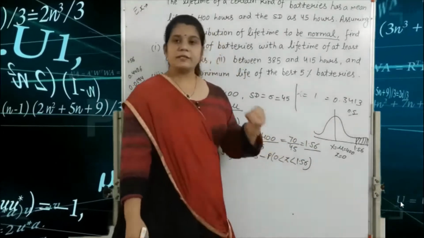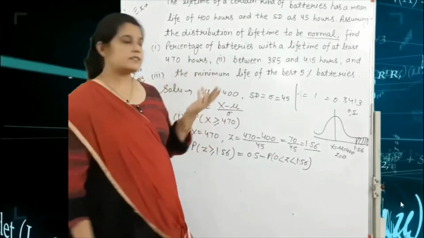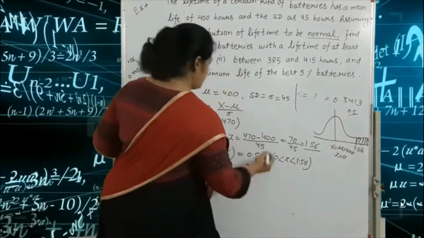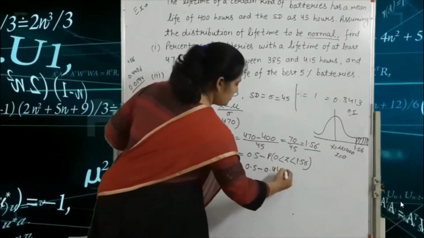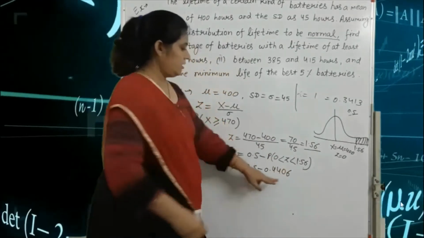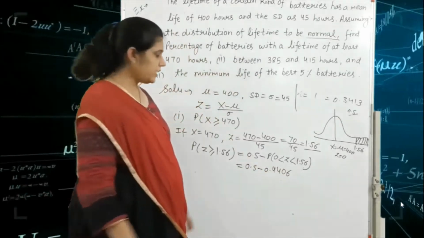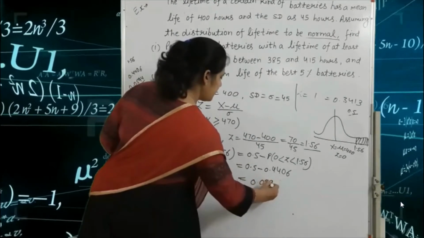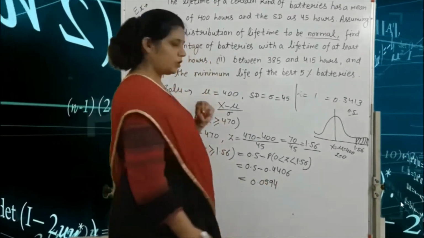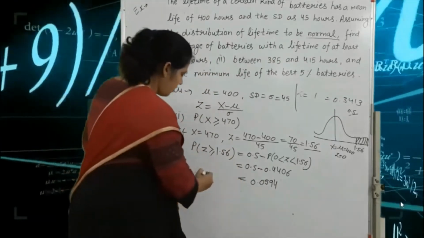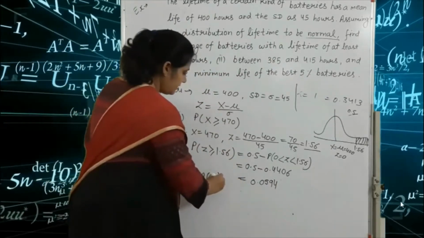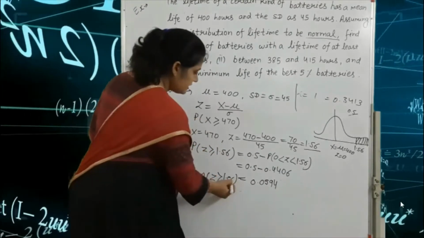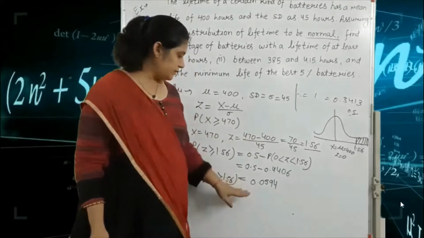The value for 1.56 according to our Z table is 0.4406, so 0.5 minus 0.4406 gives 0.0594. This is the probability of Z greater than or equal to 1.56.